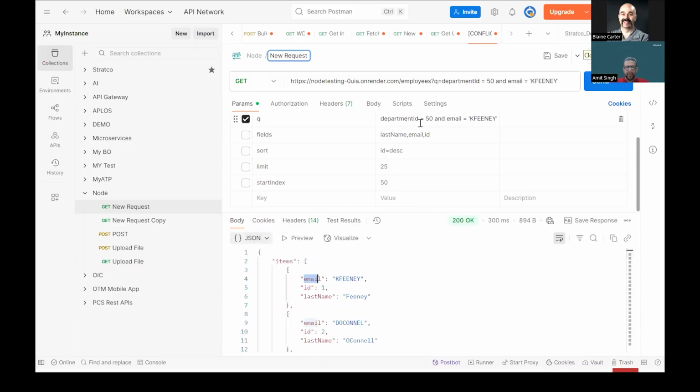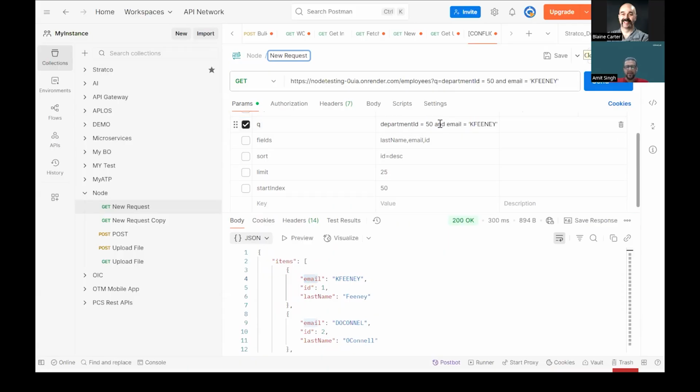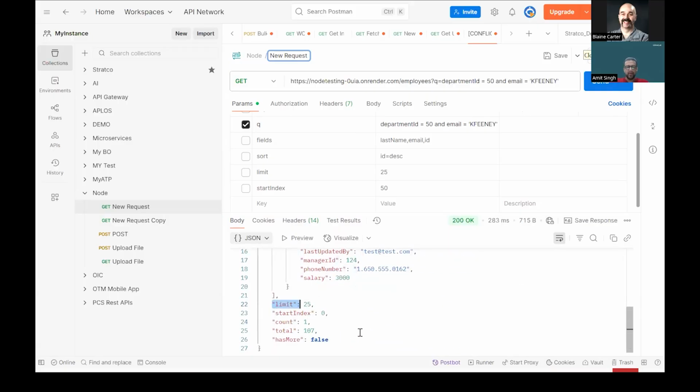I can pass my query parameters in this way, that is, department ID should be 50 and email should be this, right? So I'll just get one single record here, right?